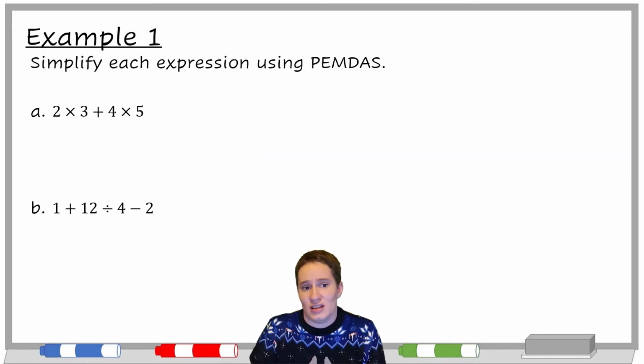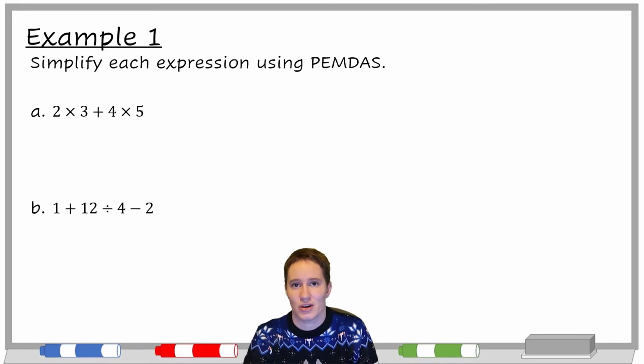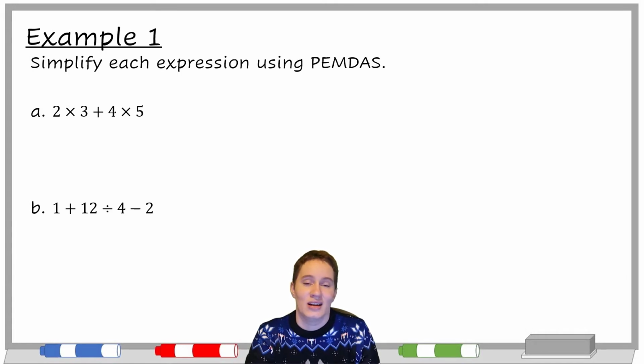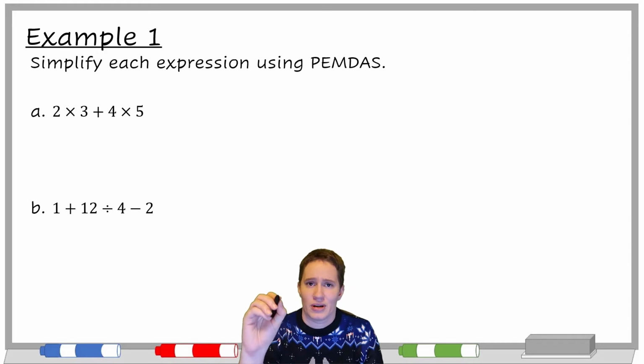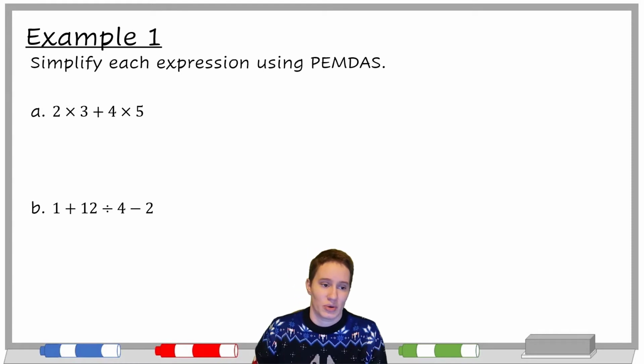Simplify each expression using PEMDAS. Again, the Math UC workbook says parachuting expert, my dear Aunt Sally, or something like that. Whatever, it's fine. Let's look at these. So part A, we've got 2 times 3 plus 4 times 5. For PEMDAS, we look for parentheses, there aren't any. We look for exponents, there are not any. Remember, those are the little numbers up and to the right. We look for multiplication and division. We've got 2 sets of multiplication here.